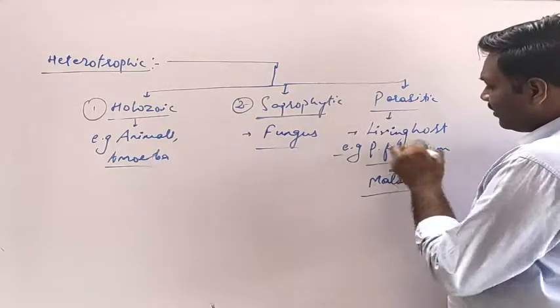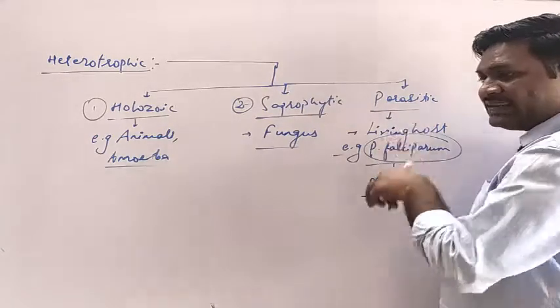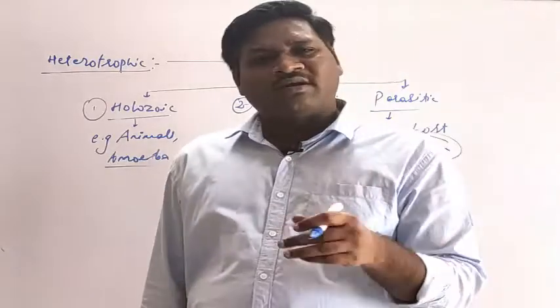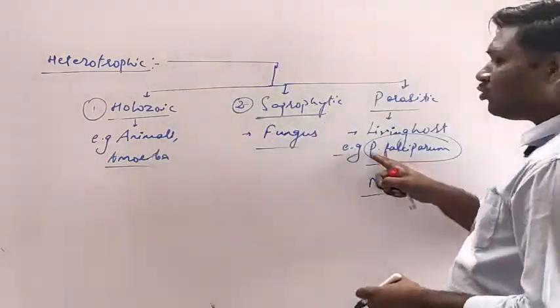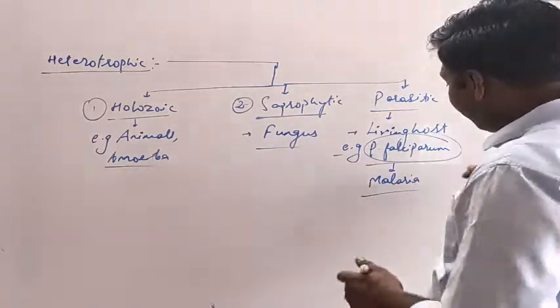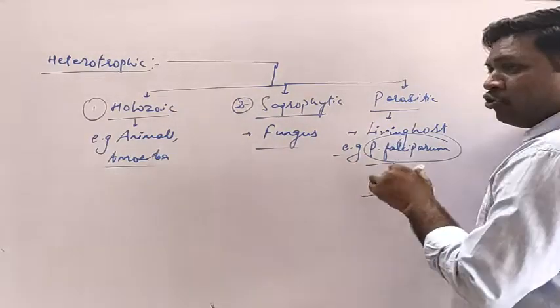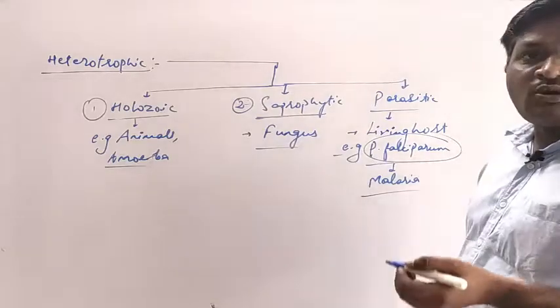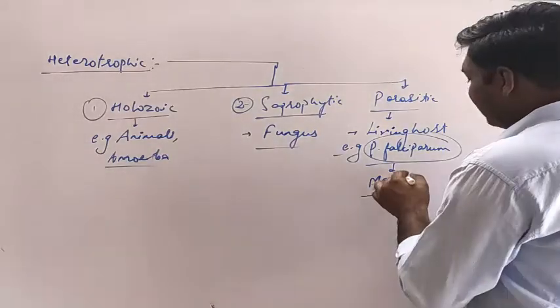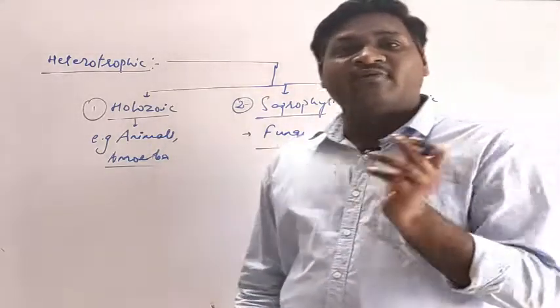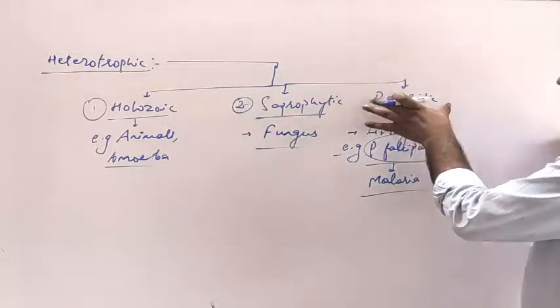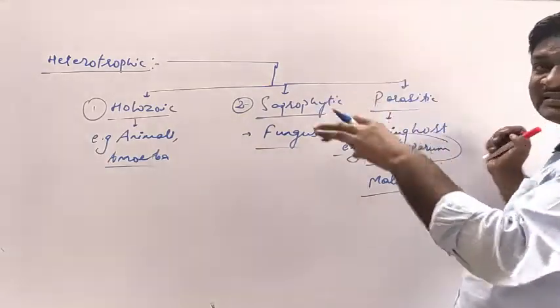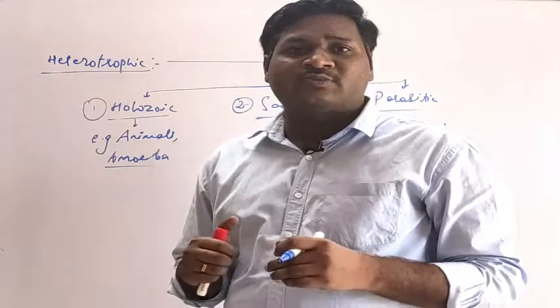Because the parasite falciparum infects the human body, and even in animals we can see malaria caused by some other Plasmodium. The Plasmodium infecting humans causes malaria with the help of a vector, the female Anopheles mosquito. The parasite is present in the salivary gland of the female Anopheles mosquito.